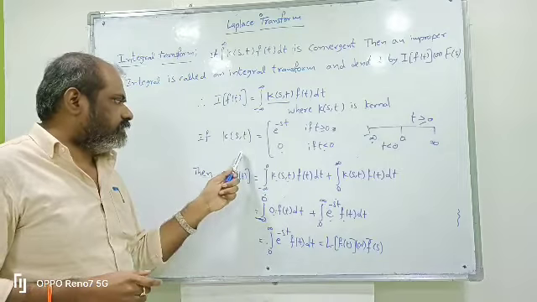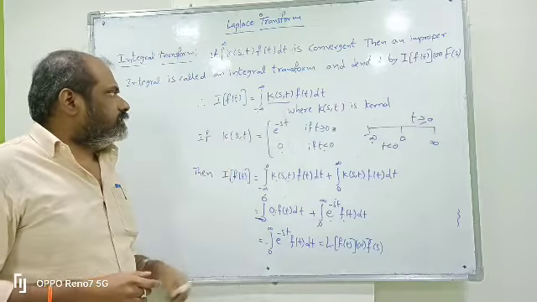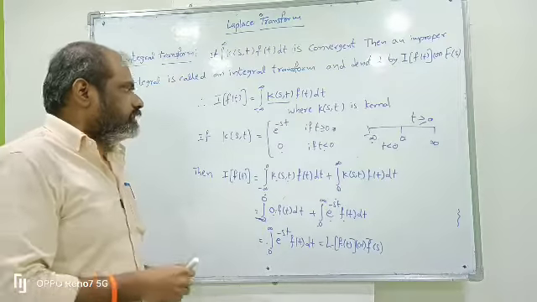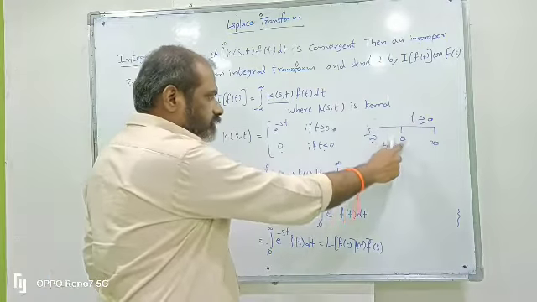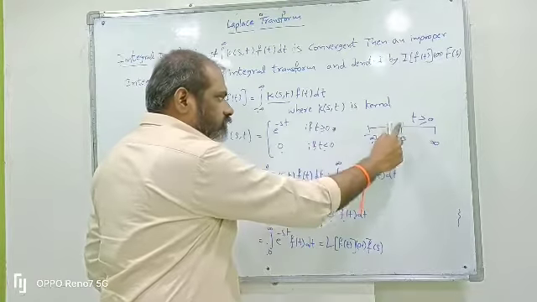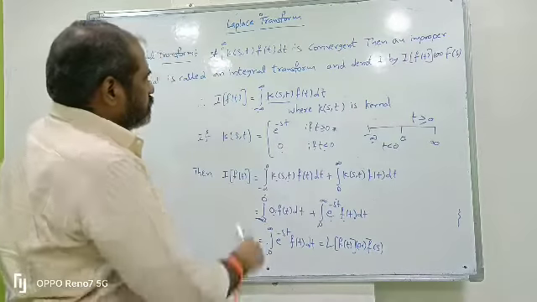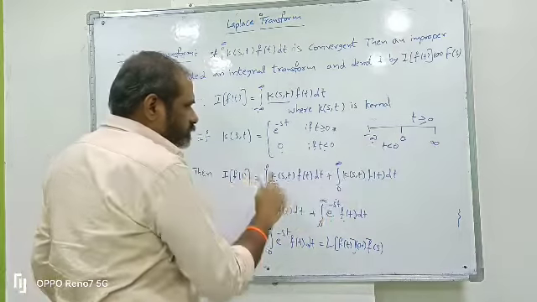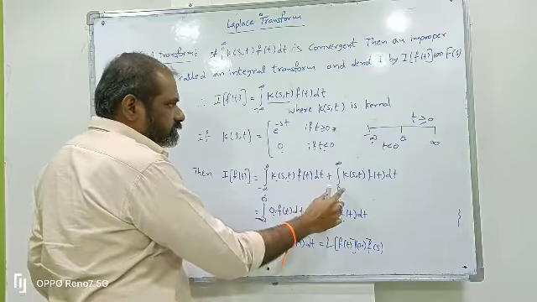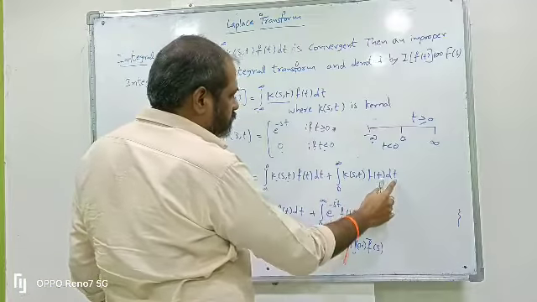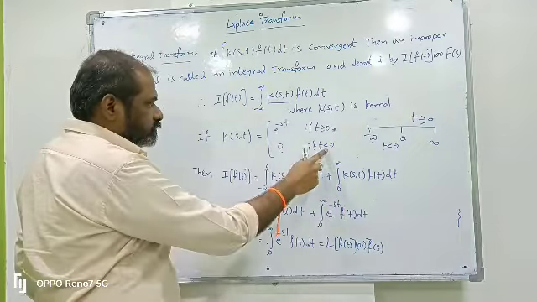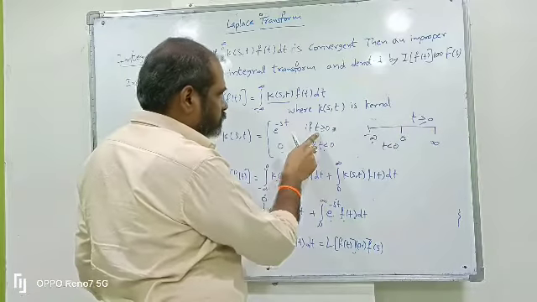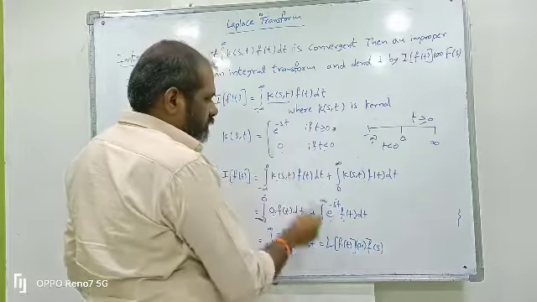If we define the kernel like this and substitute it in the integral transform, what do we get? t less than 0 means minus infinity to 0, and t greater than 0 means 0 to infinity. So the integral from minus infinity to infinity splits into the integral from minus infinity to 0 of f(s, t) f(t) dt plus the integral from 0 to infinity of f(s, t) f(t) dt. Minus infinity to 0 means t less than 0, where the kernel is 0, so that whole part is 0. Next, 0 to infinity means t greater than 0, where f(s, t) is e power minus st.